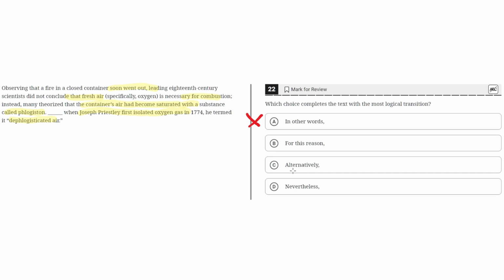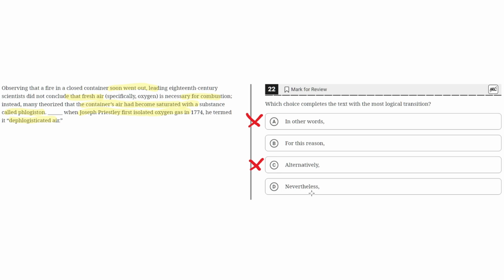C, alternatively. This is incorrect because this would imply that the second sentence suggests a different theory, or an alternative theory, than phlogiston mentioned in the first sentence, but this is not the case because the second sentence elaborates on this phlogiston theory. It doesn't contrast it or highlight an alternative theory. Therefore, C is incorrect.